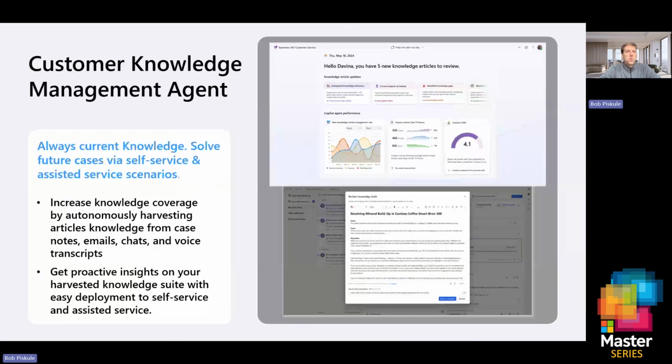All right, let's move on to our knowledge management agent. What the knowledge management agent does in the background is it automatically turns resolved cases, conversations, and emails, and the notes along with these cases into high quality knowledge articles based on the format that's already in CRM. So it's going to analyze all those service interactions, detect knowledge gaps using AI vectoring, and then at the end of the day, if it's far enough away from the knowledge we currently have, it's going to create those new articles or update existing ones without manual effort.